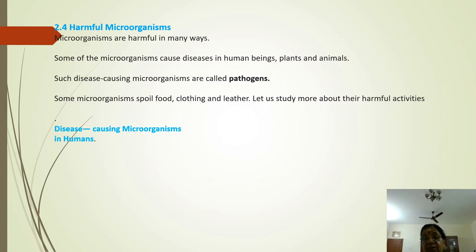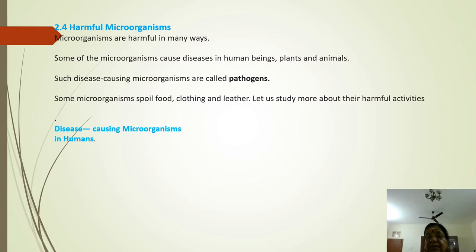The Second World War, I hope you have heard about it. During the Second World War, soldiers used the spores of anthrax, which are highly poisonous. They dipped the arrows in anthrax spores and shot them in battle, and it killed many enemy soldiers.